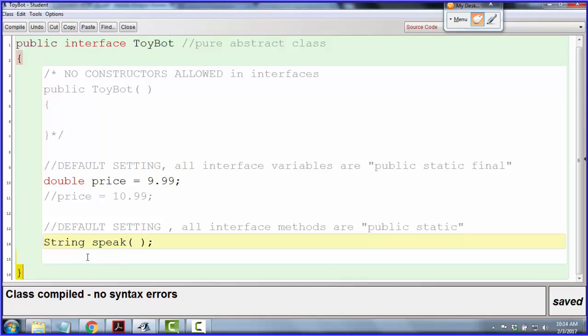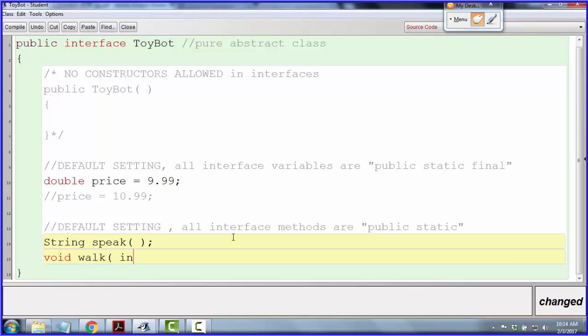I know that looks a little weird because usually every time we declare a method, we always say if it's public or private, whatever. But here, you really just list the return type, the method name, and the parameter setting. So if I wanted to make a void method called walk that accepts an integer number of steps, I could do that, and this is how I would write that method. I would just say void, that's the return, the name of the method and any parameters, and then I would end it with a semicolon, and that's it.